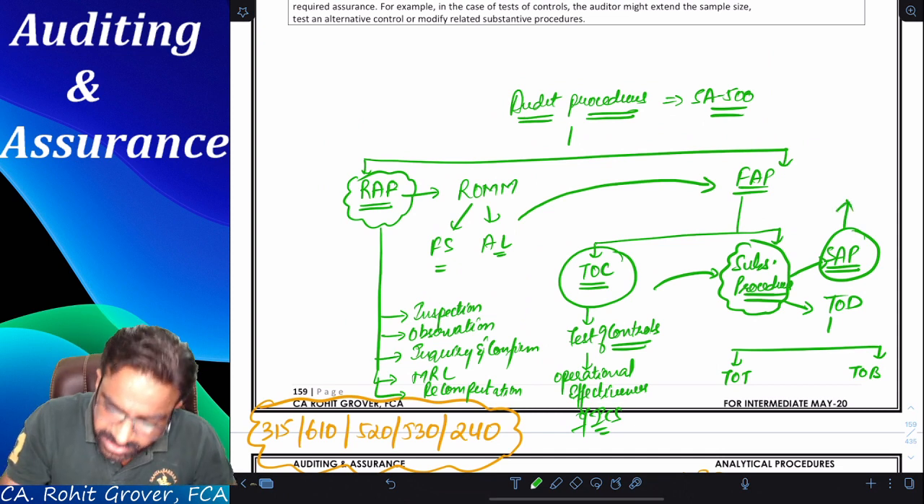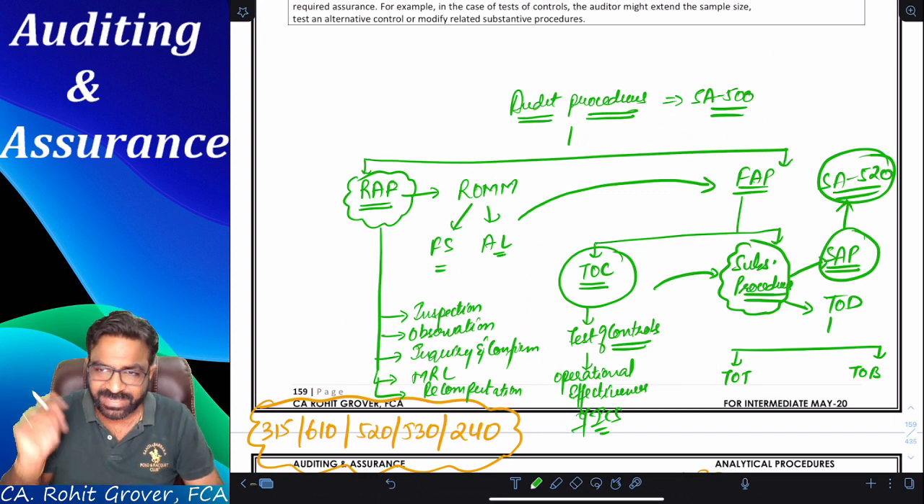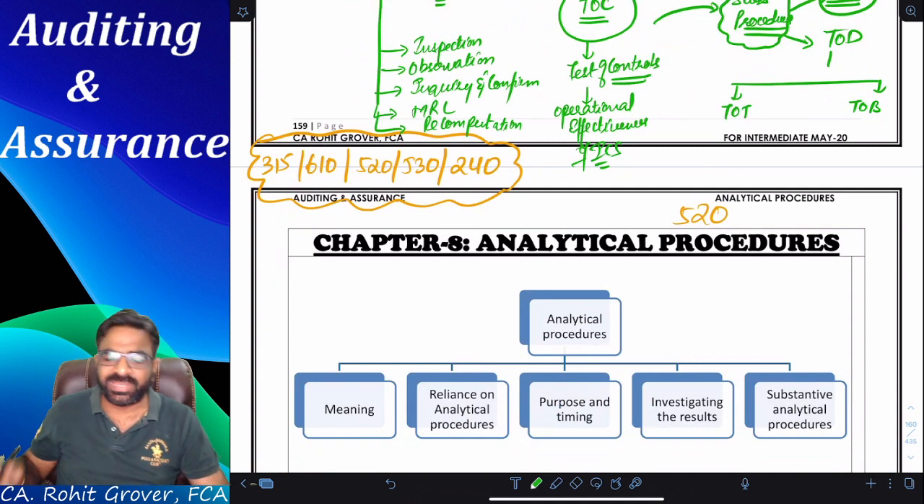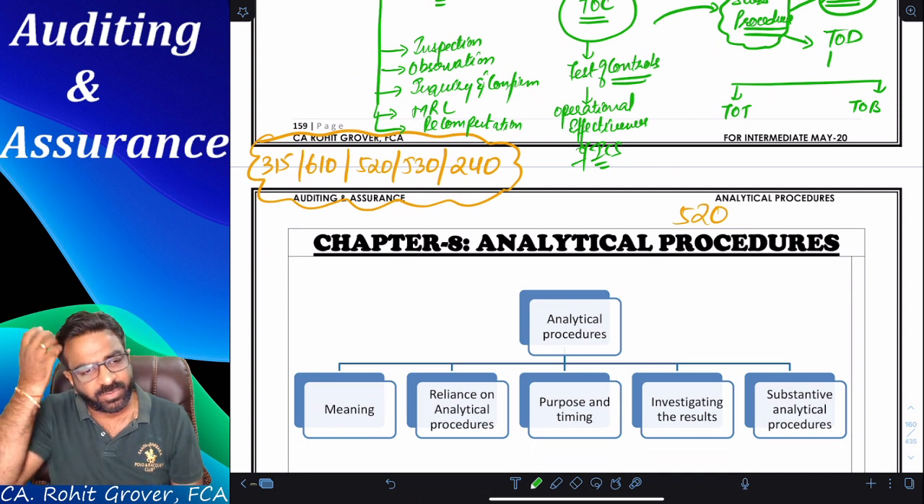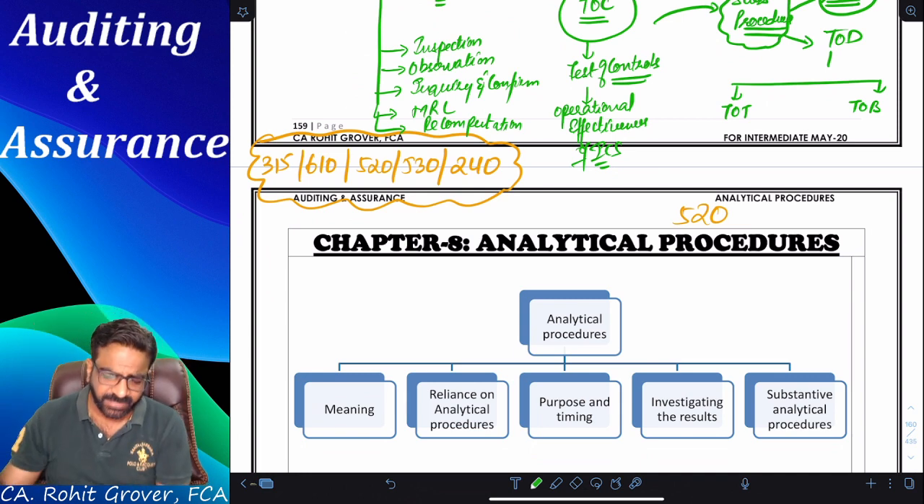And if you remember in the chart, I wrote like this also. This one is SA 520. So we will do it in 520 at that point of time. So this is the time now we are going to understand everything about the analytical procedure. In simple language, what is SA 520 and what are analytical procedures, everyone? It's a very simple thing.